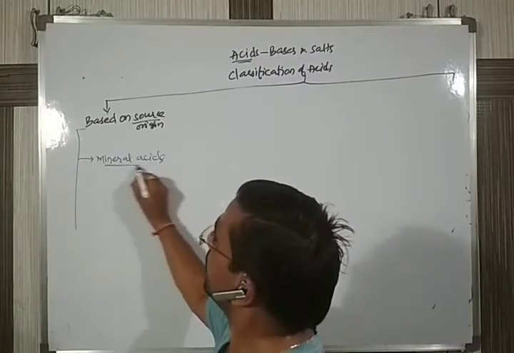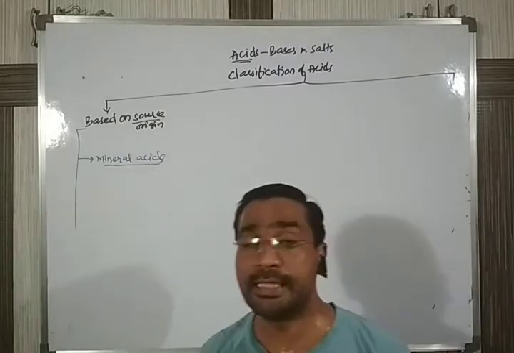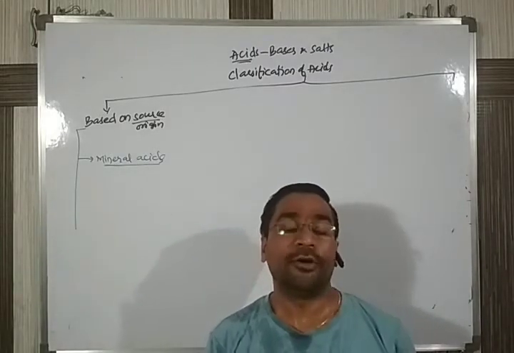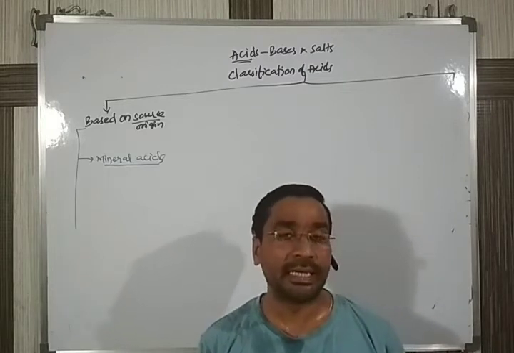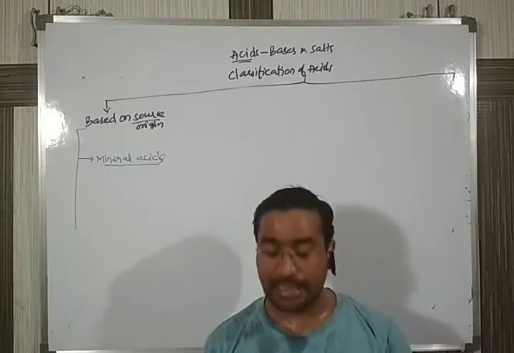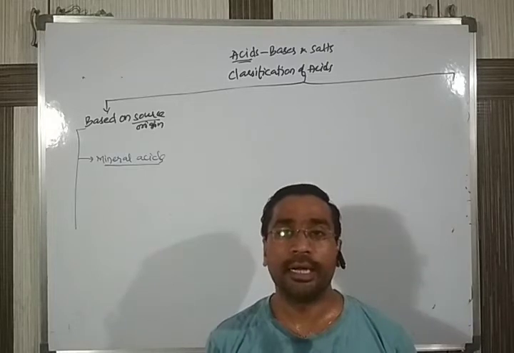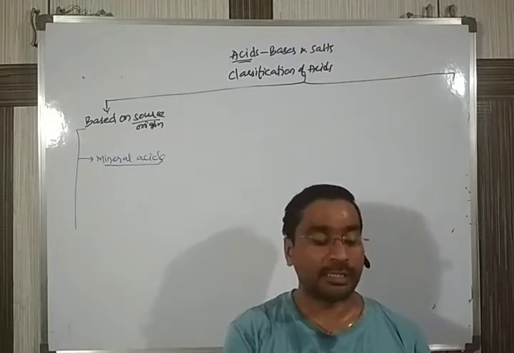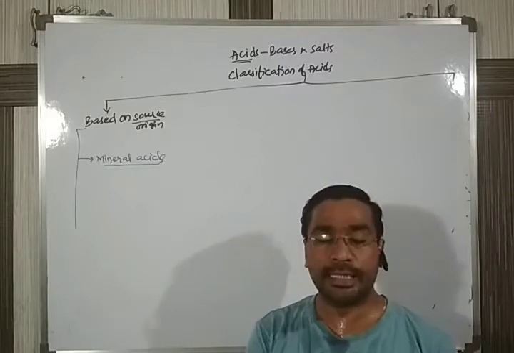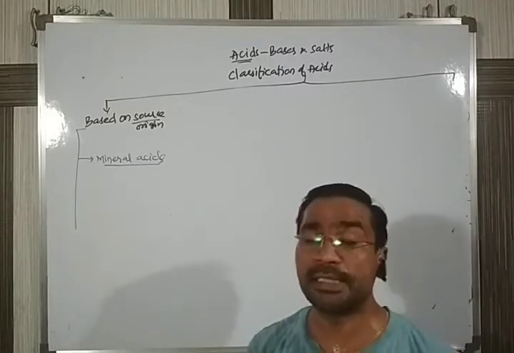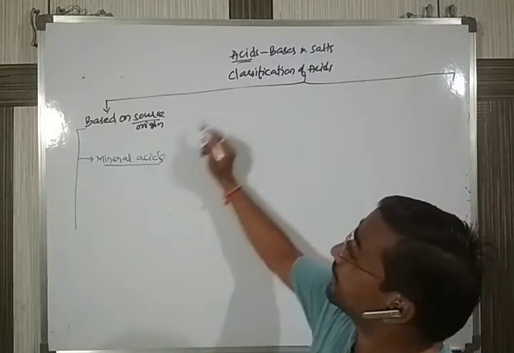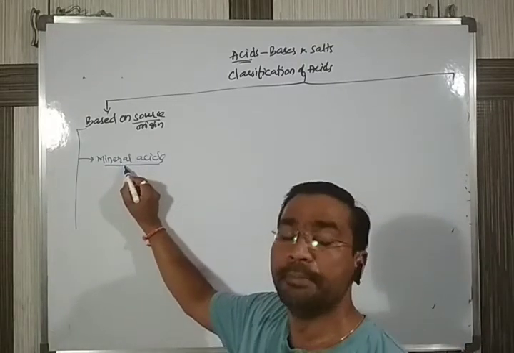What are these mineral acids? We say the acids which are obtained from the minerals. Where do we get minerals? Minerals are obtained from underground soil in specific regions, some type of special stones and minerals. From those minerals, if by means of a process you get the acid, those are called mineral acids.